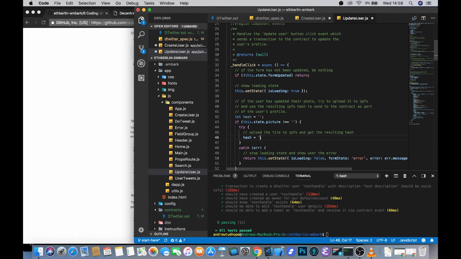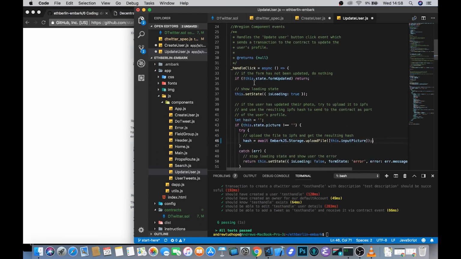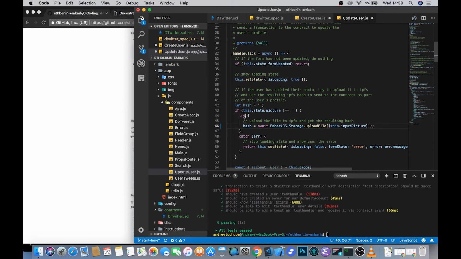You can see this is where we need to put it in. We again just handle some stuff around the states, declare a variable called hash, which we leave as empty. And if the picture passed in when handle click is called is not an empty string, then the first thing that we try is to upload this to IPFS.